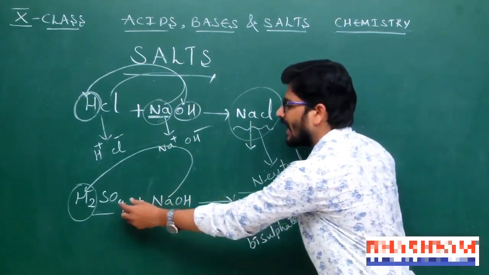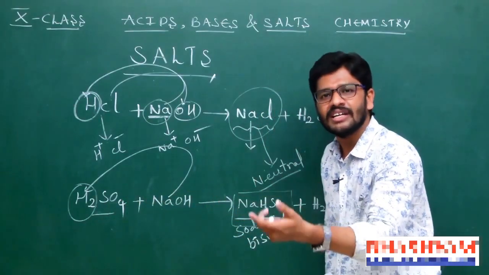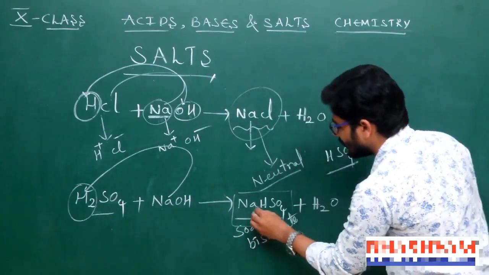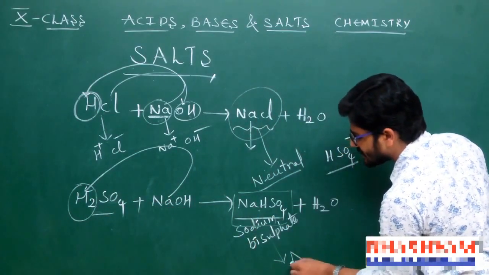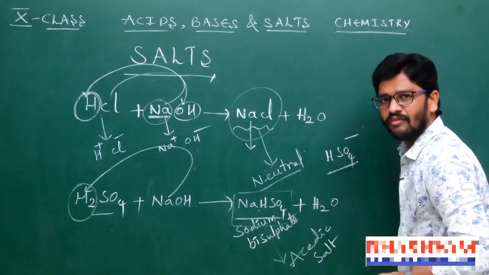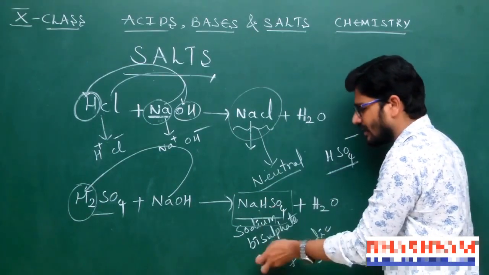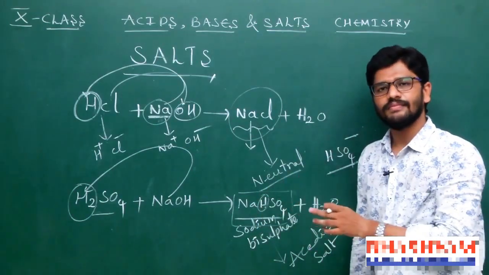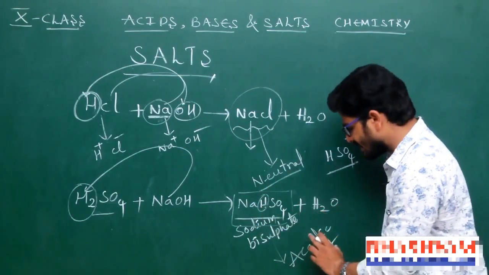So it is a partial replacement of hydrogen ions by a metal of a base in the acid. That's why this salt is called an acidic salt. Why is it called an acidic salt? In that salt, hydrogen ion is present. So it is an acidic salt.